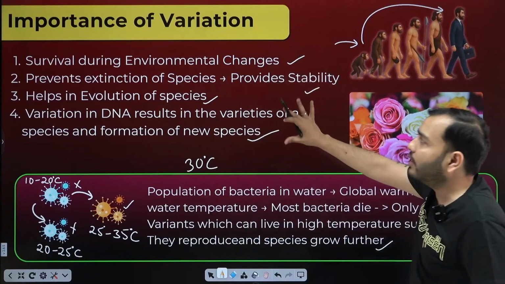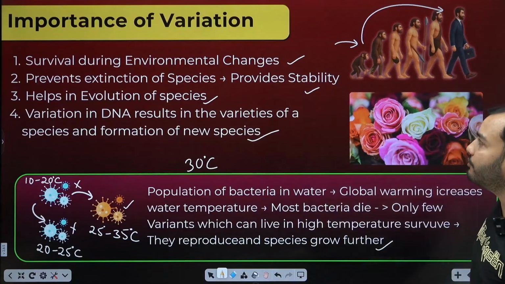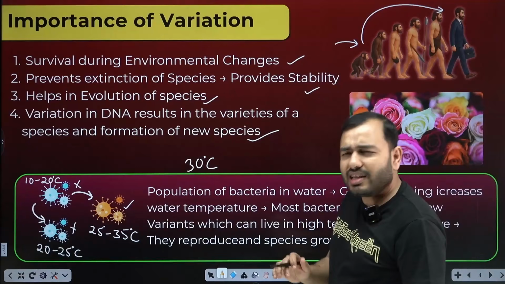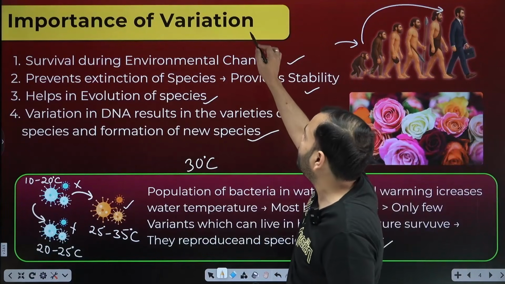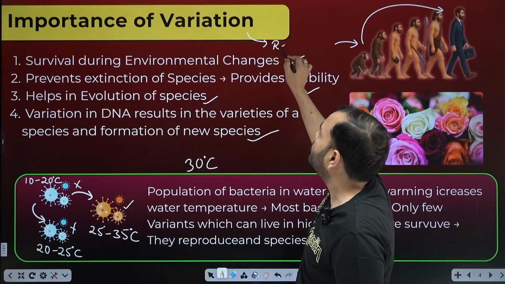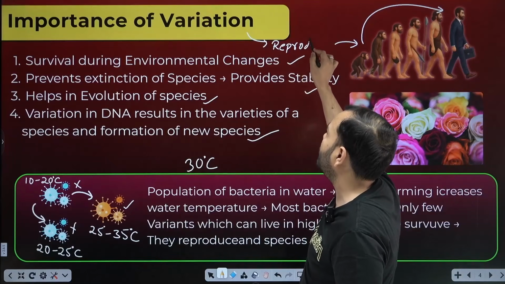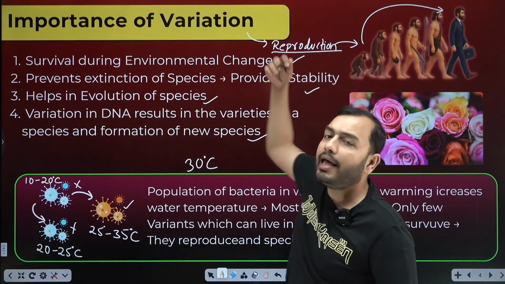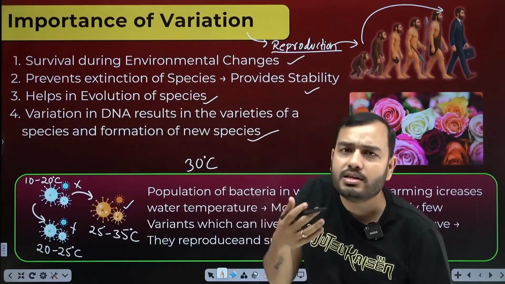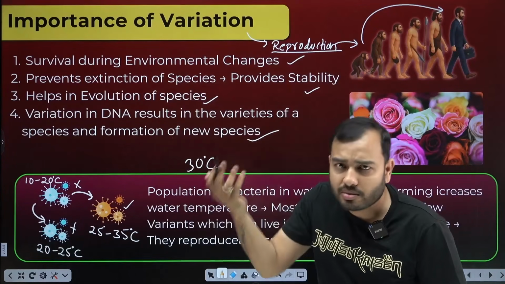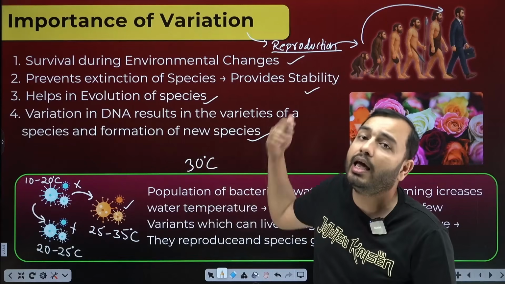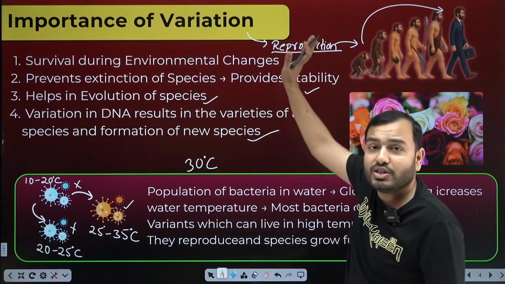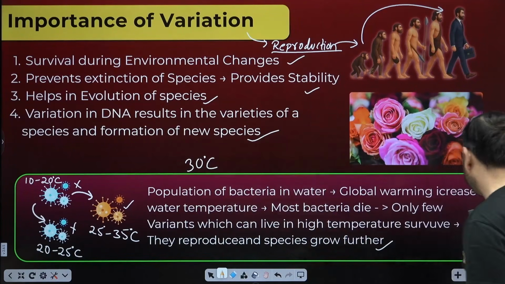Okay, so this is the advantage of variation or importance of variation. Remember one thing, all this importance of variation, you can also understand it as the importance of reproduction. Because if reproduction does not happen, variation will not happen. So one benefit of reproduction is also that variation occurs, which leads to stability of the species. It avoids extinction, new varieties are formed, evolution happens. Whose advantages are all these? They are now the advantages of reproduction too. Okay.